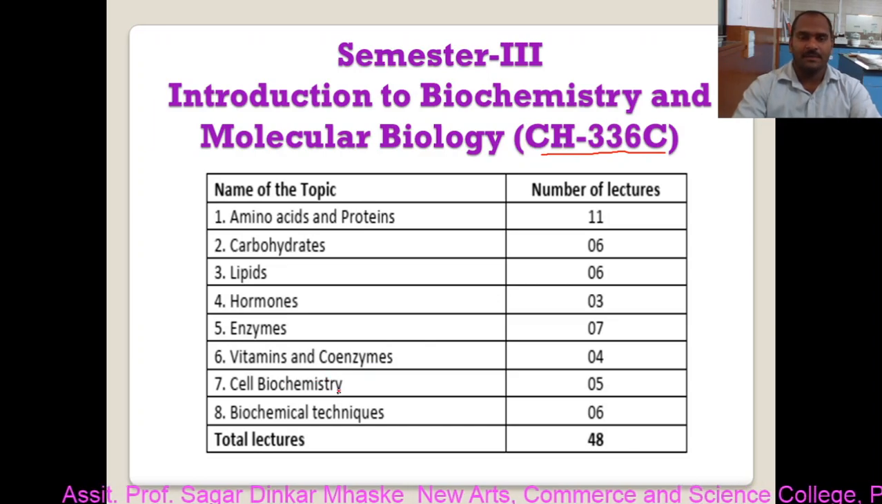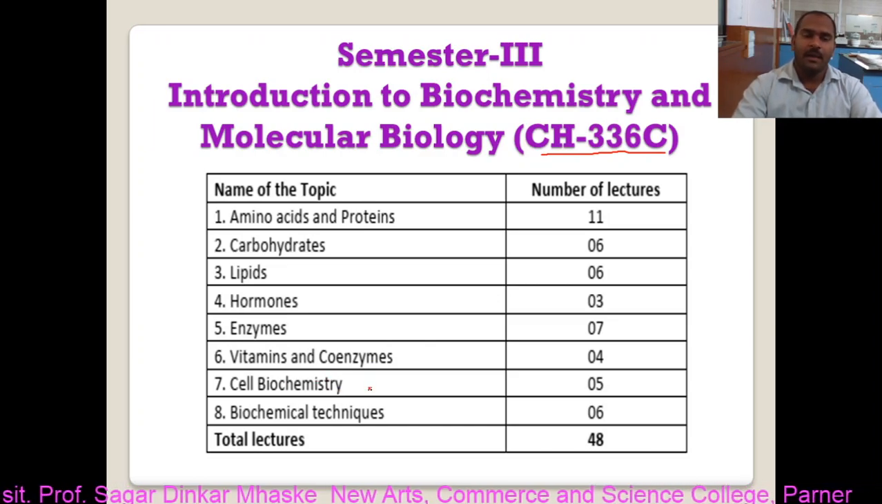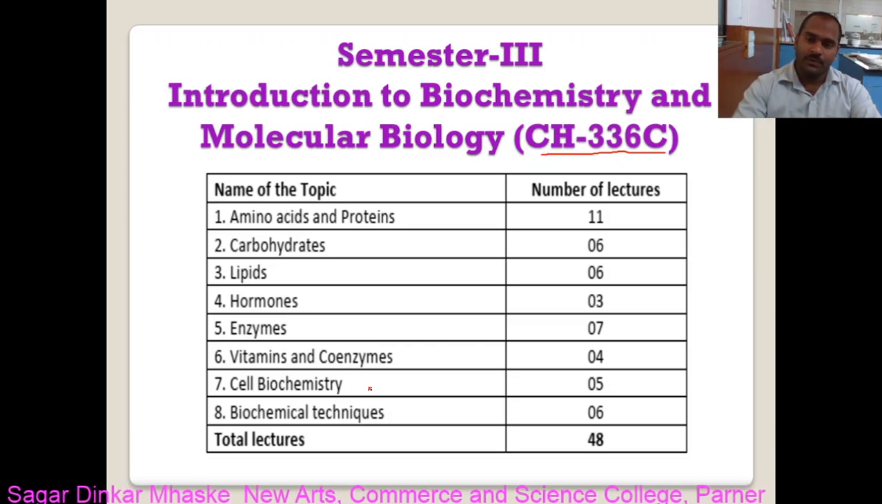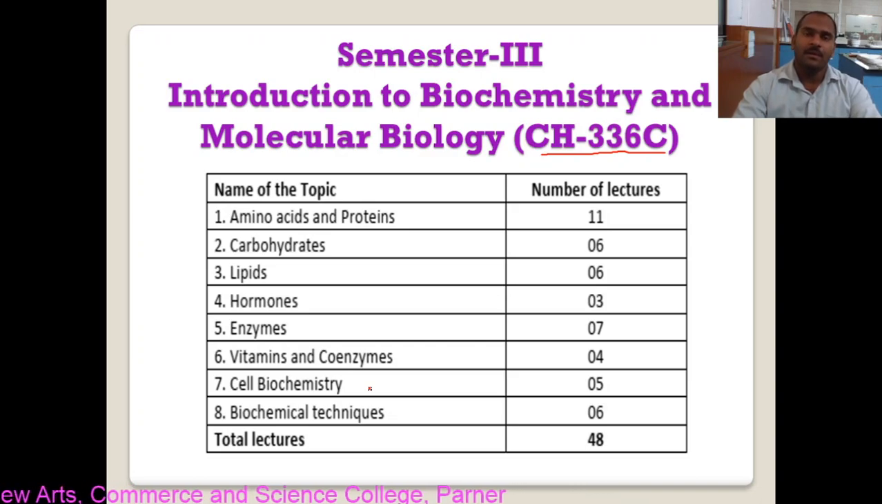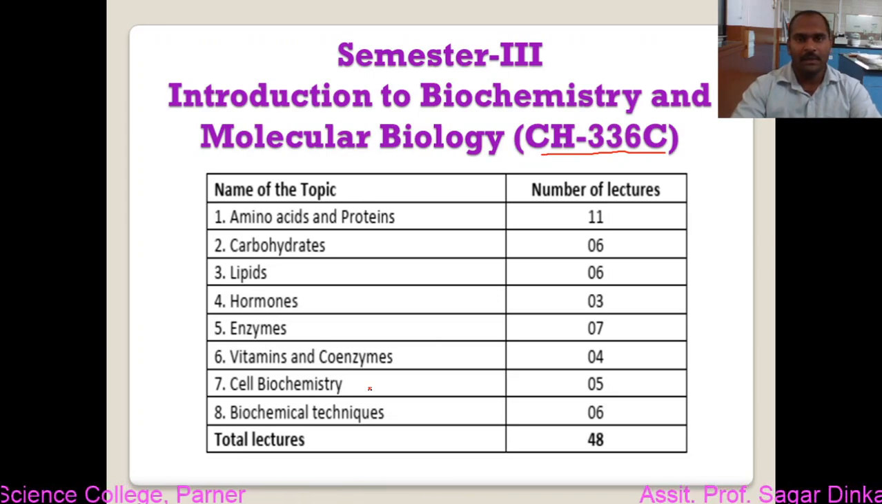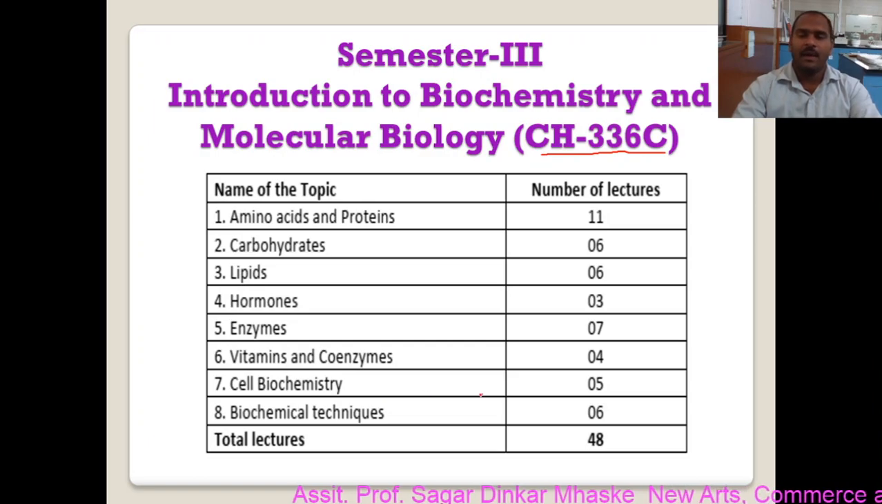Cell biochemistry is one of the interesting chapters. In it, we are going to study multicellular and unicellular cell structure for different species. We will see the components of the cell, like the nucleus, ribosome, mitochondria, cell wall, and cytoplasm. These all we are going to see in the seventh chapter, cell biochemistry.